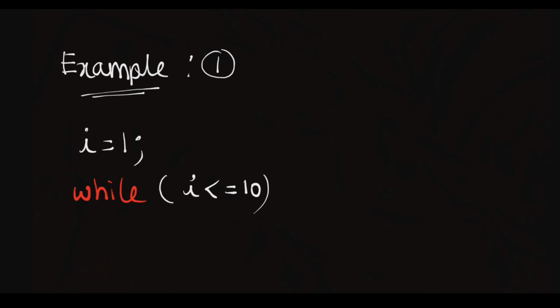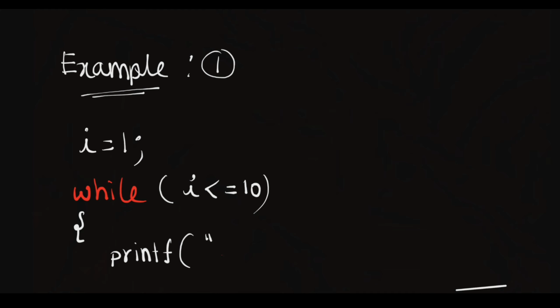After this condition, we use printf, and in double quotations we define %d, so that we can print the I value.